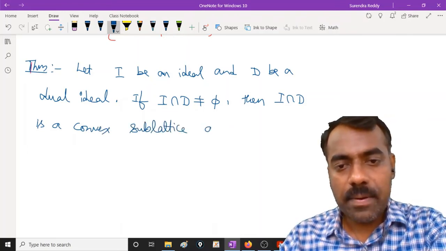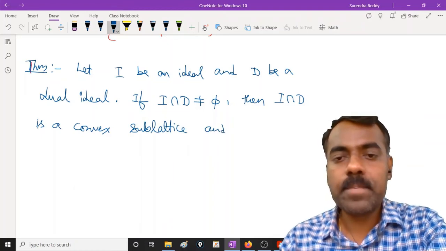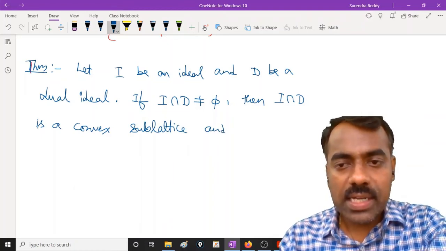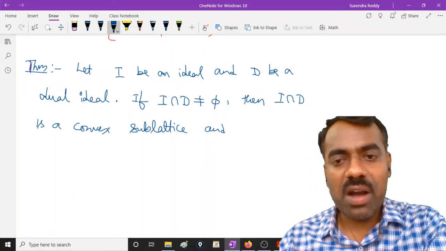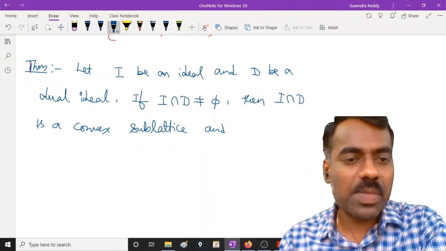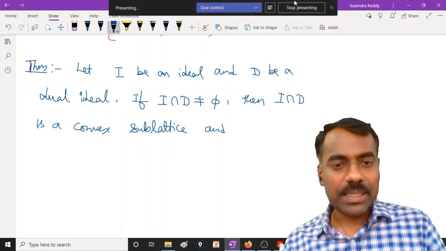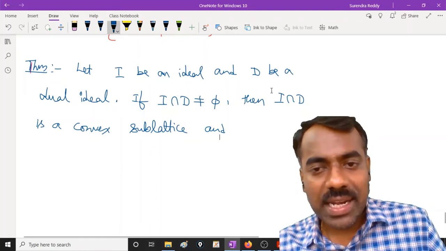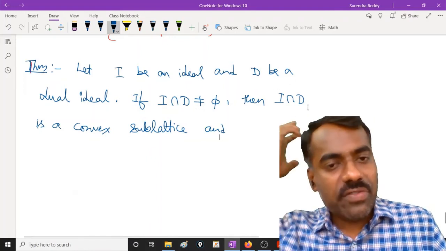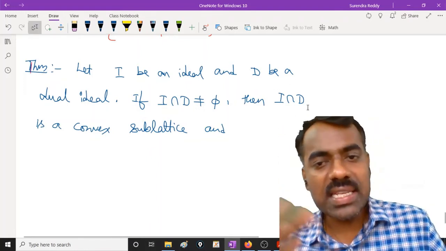And not only this, if you take any convex sublattice, it should be of this form only, and in a unique form. That means if you take any convex sublattice, it can be written as I intersection D, where I is an ideal and D is a dual ideal.